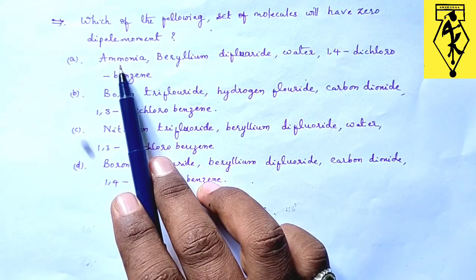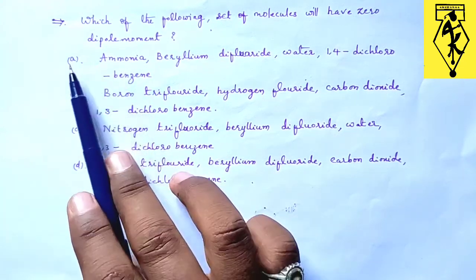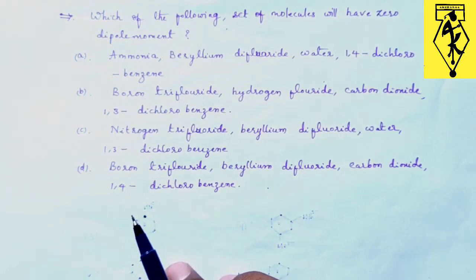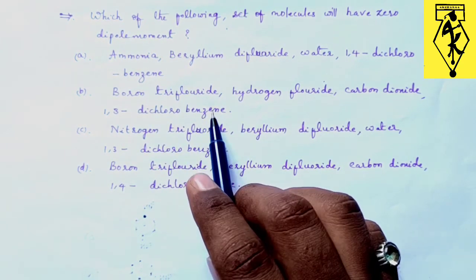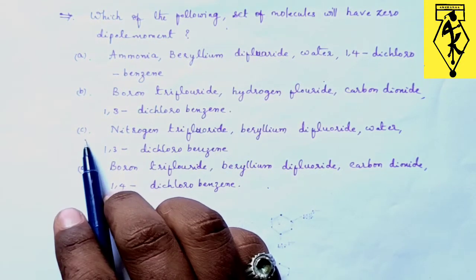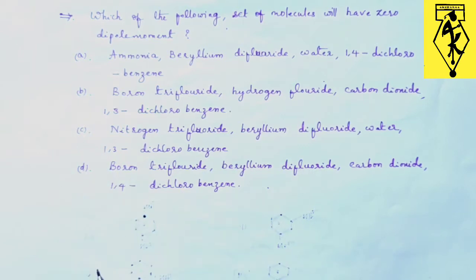Ammonia has a pyramidal shape, so definitely it will have some dipole moment. So option A will not be correct. Let's discuss option B. Boron trifluoride, hydrogen fluoride, carbon dioxide, 1,3-dichlorobenzene. 1,3-dichlorobenzene will have some dipole moment, so definitely this will not be the correct option. Similarly, in option C they have given 1,3-dichlorobenzene, so option C is also wrong.